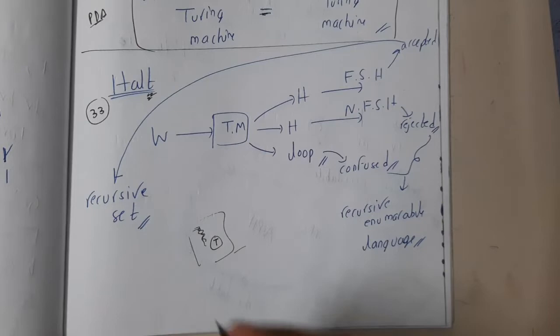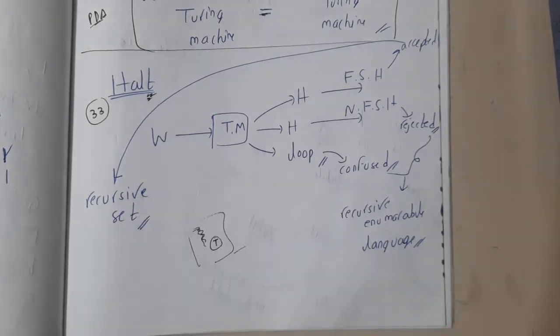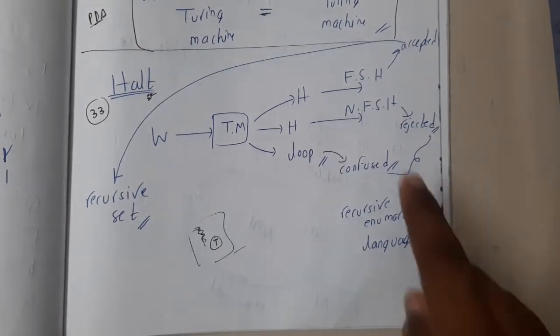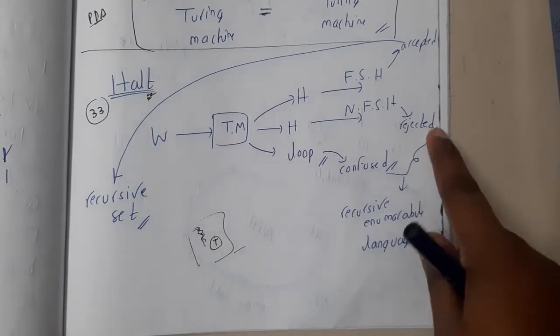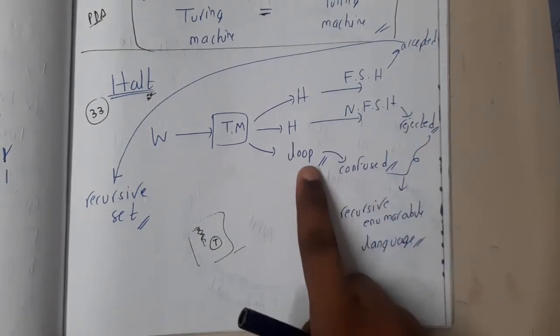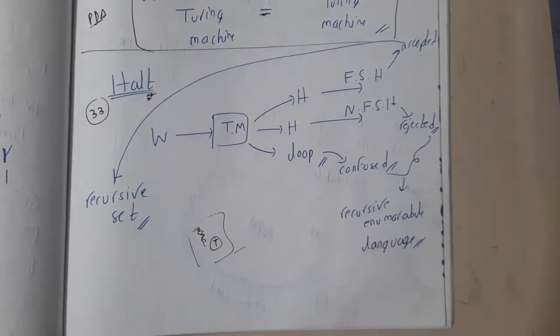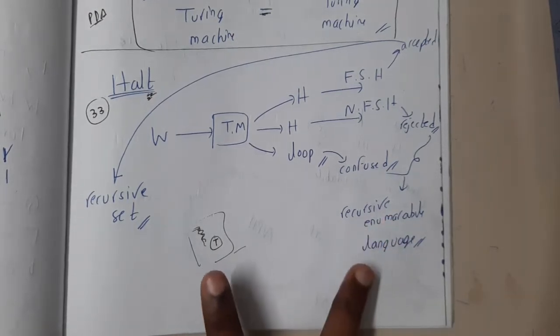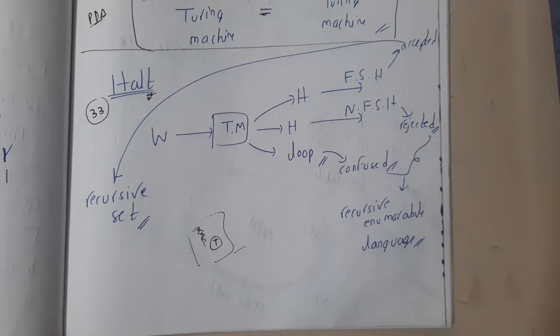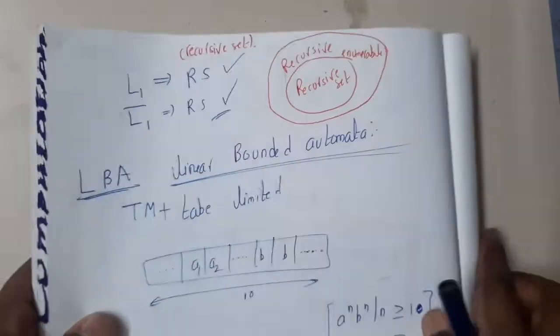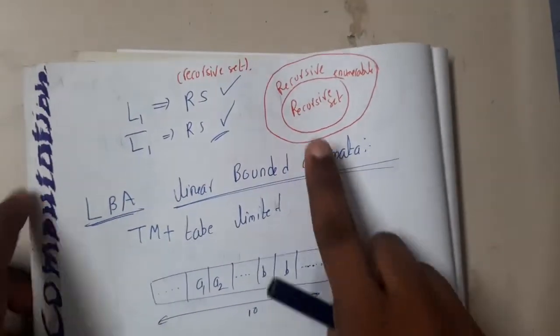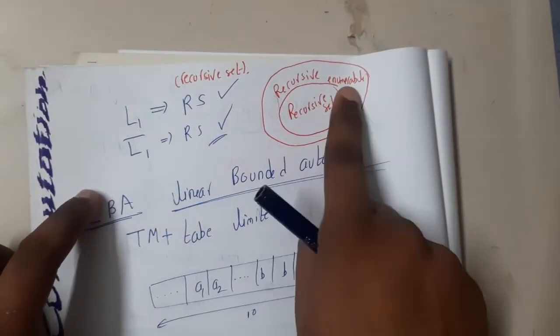Any particular machine which is halting, or which will give you the output whether it is accepted or not, comes under the recursive set, guys. And those which are rejected, or where we are in a confused state whether it is a loop or not, come under the recursive enumerable set language. These are the two terms which might be asked in the question, so they are a bit important. Now you understood, right? A recursive set is a subset of recursive enumerable.